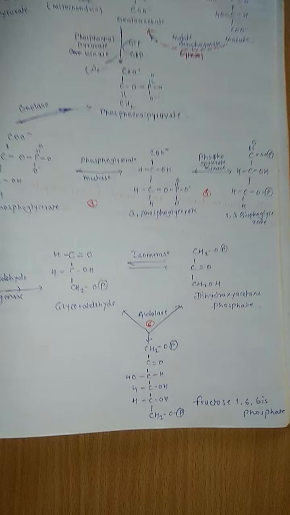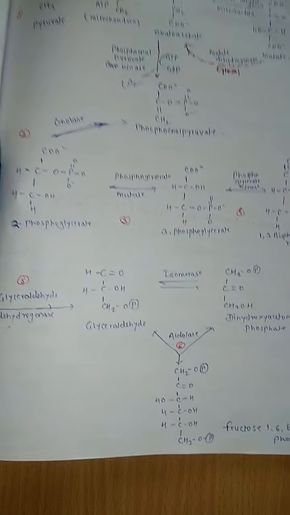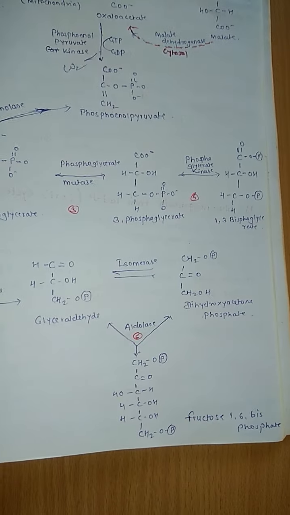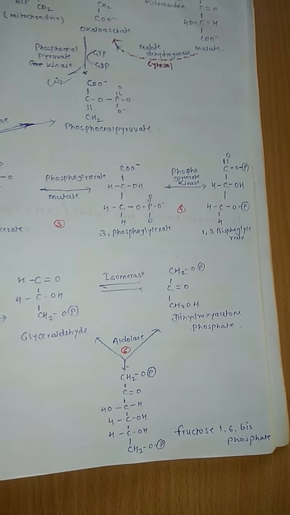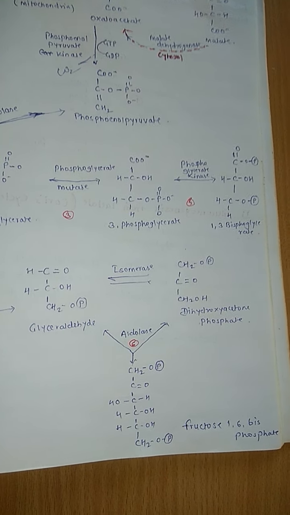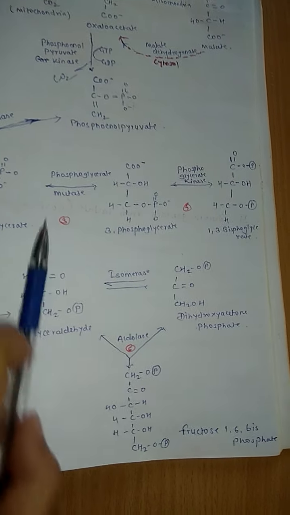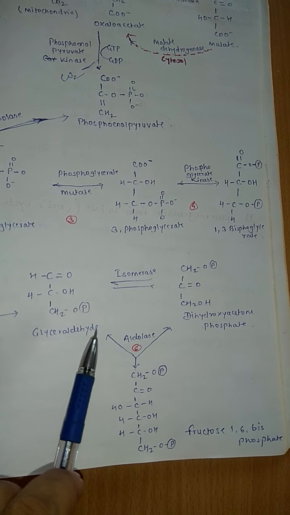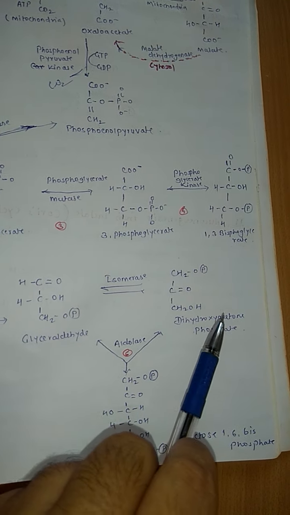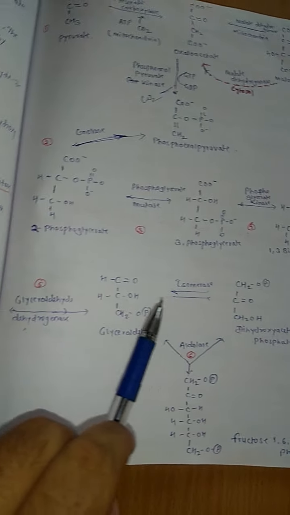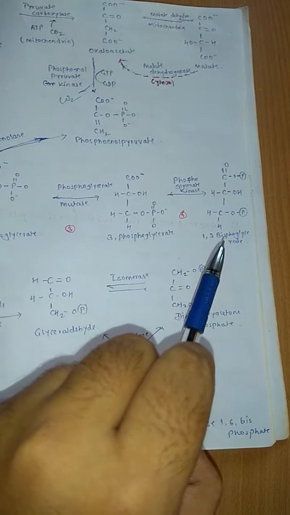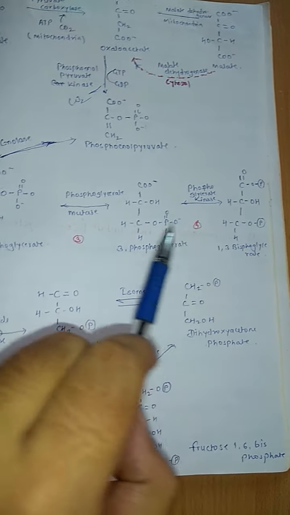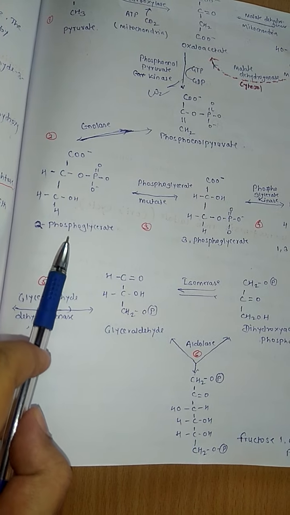There will not be any changes in enzyme and product. You can see in glycolysis, fructose 1,6-bisphosphate is converted into glyceraldehyde 3-phosphate and dihydroxyacetone phosphate. Then it will get converted into 1,3-bisphosphoglycerate, then 3-phosphoglycerate, then 2-phosphoglycerate.